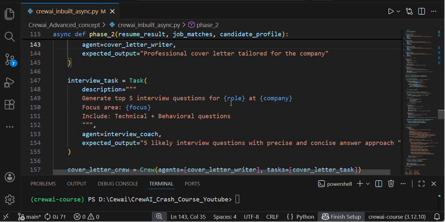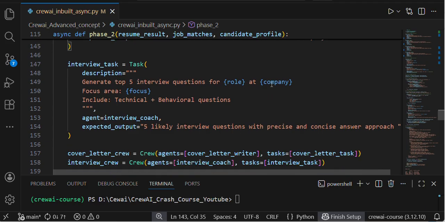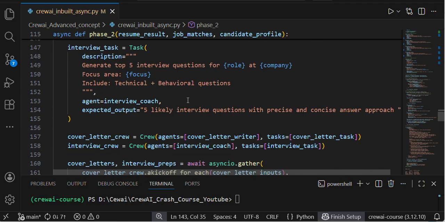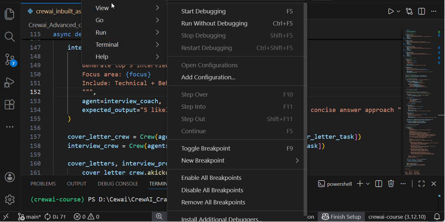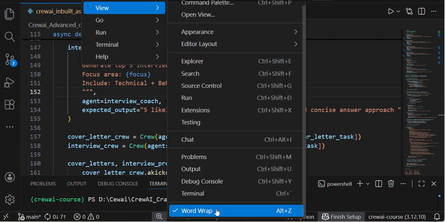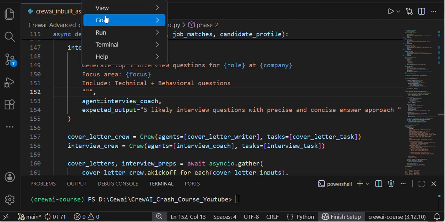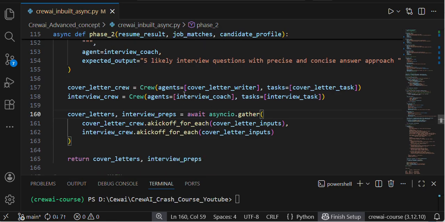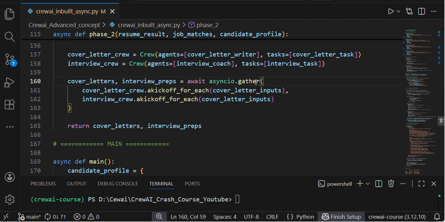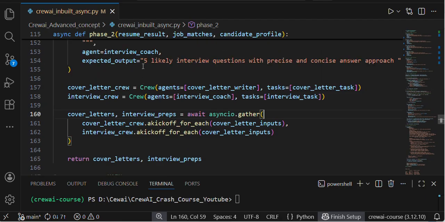Here is my fourth agent, fourth task, where I'm defining a three-variable template. Here also I'm giving the word drop, then you can clearly see the prompt. Just a minute, guys. Great. Sorry, extremely sorry, this is my third agent, third task, and the fourth agent, fourth task, is interview preparation after the cover letter.